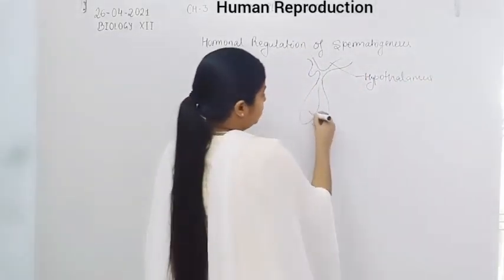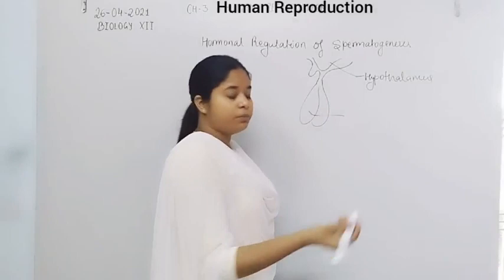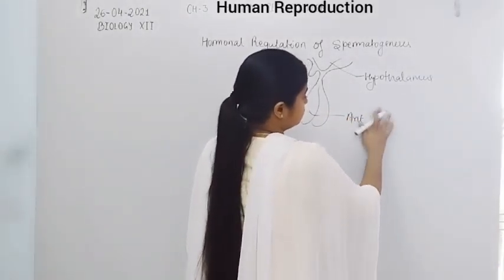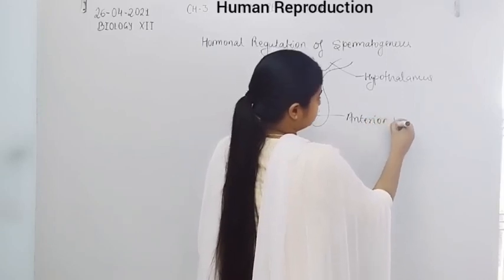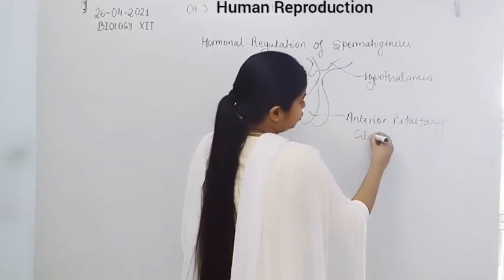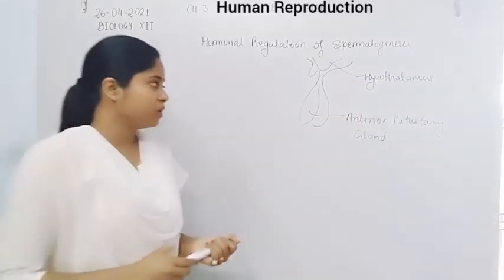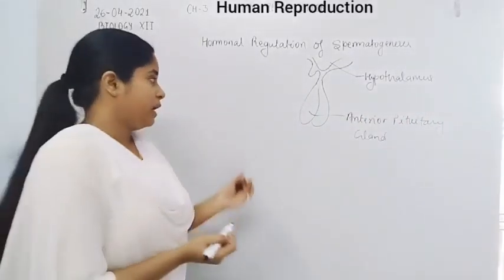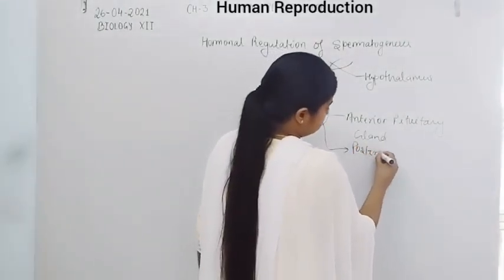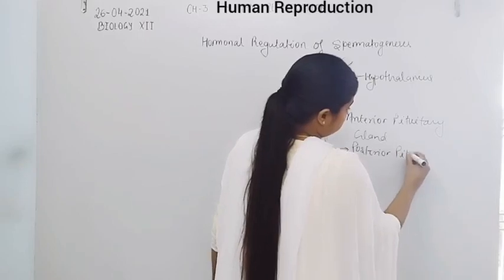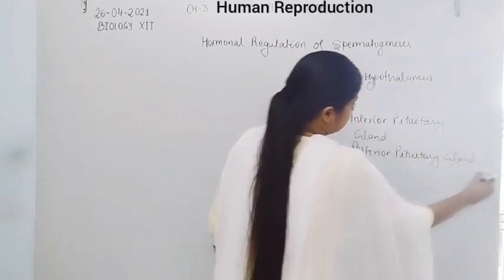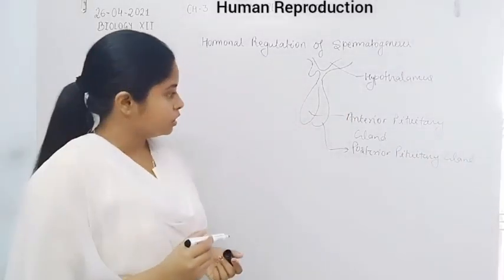Here is the adenohypophysis or anterior pituitary gland, and this is the posterior pituitary gland.